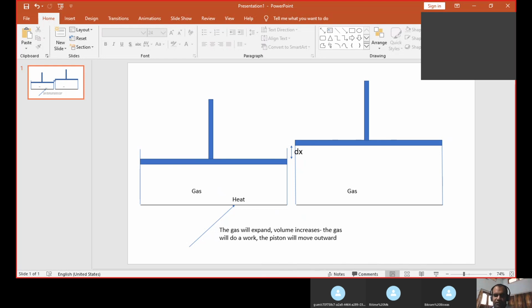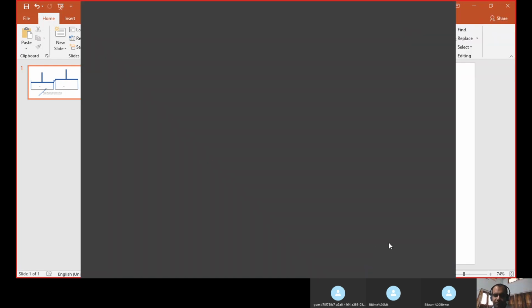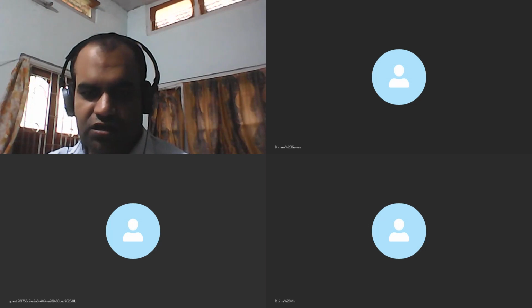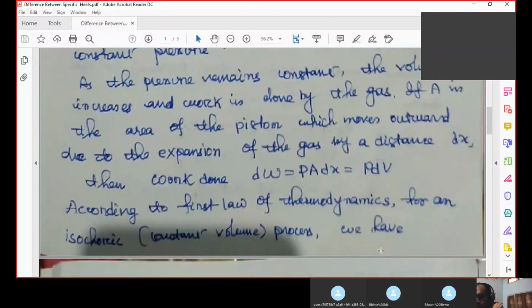Then again I am going to the PDF document which I was showing you. So we are at the PDF document. Then what is the work done by the gas? So with this separation dx, the work done by the gas is dW equal to PA dx. Now, what are these terms, PA dx?